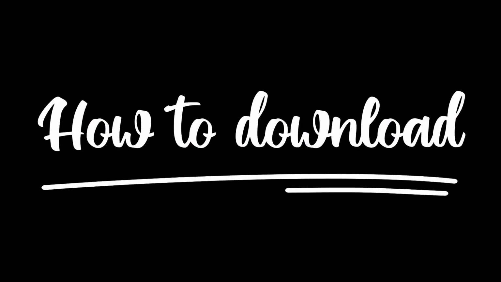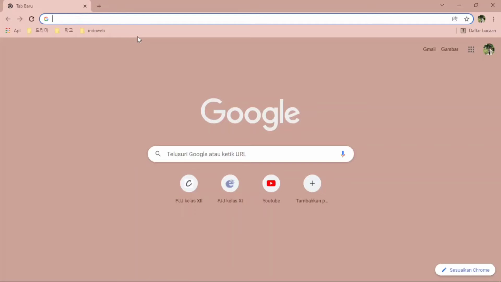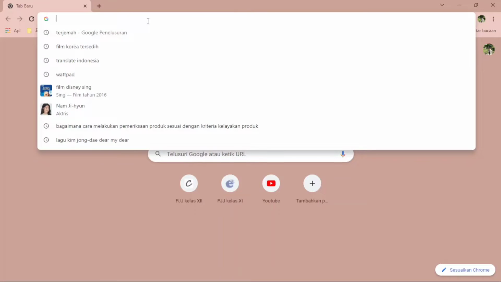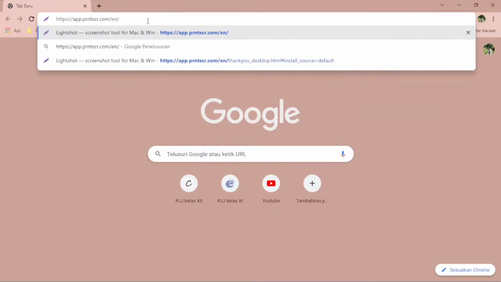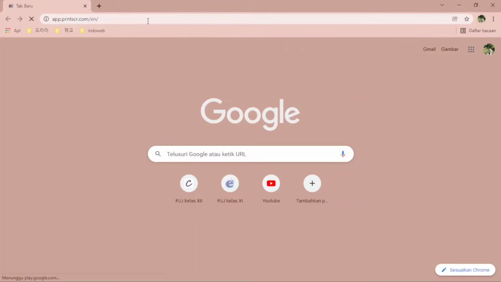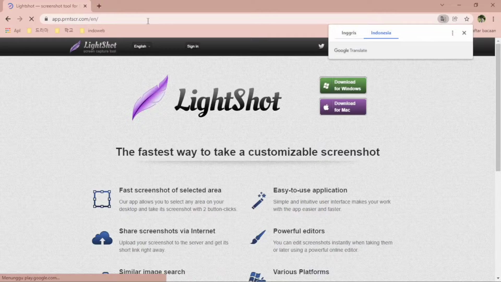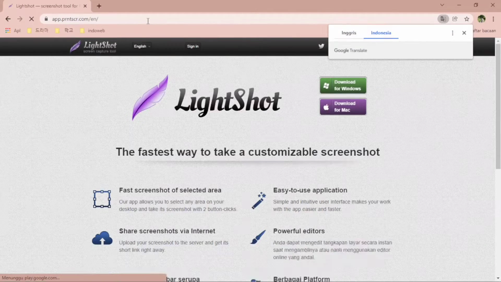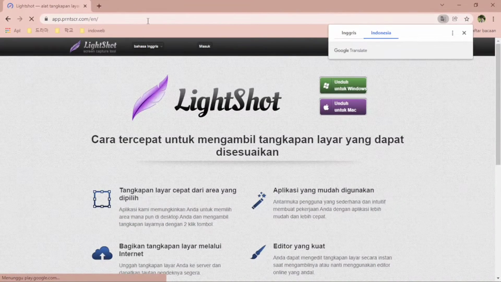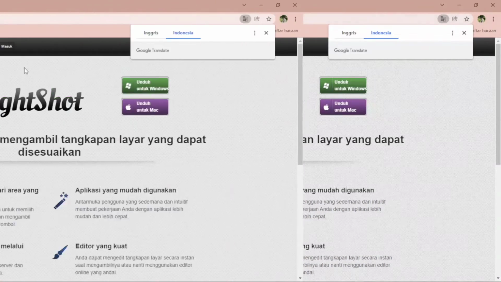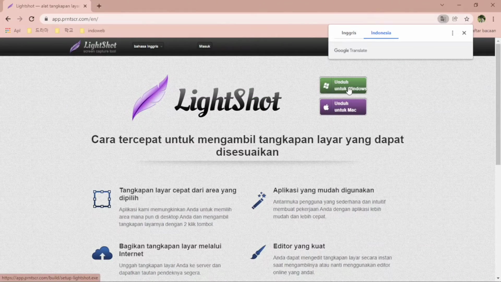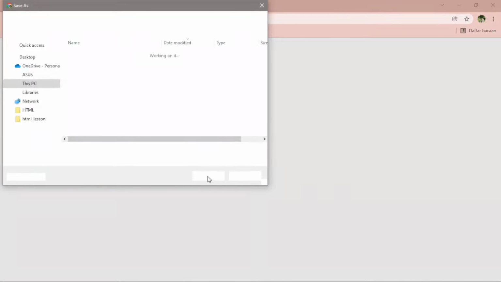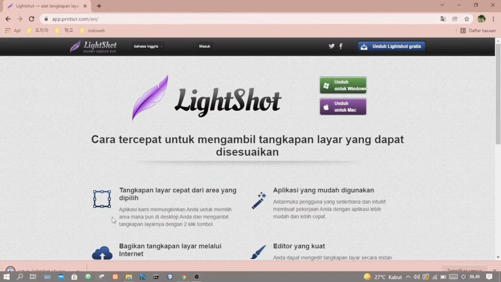How to download and install Lightshot on computer. Before using Lightshot, you must install this application on your PC or laptop that you use. How to install Lightshot on PC or laptop? 1. Visit the official Lightshot website at the address app.prntscr.com. 2. Click the download button according to the operating system you are using, Windows or Mac.